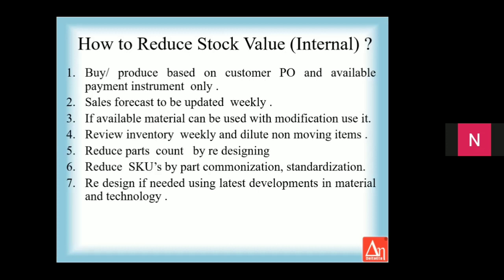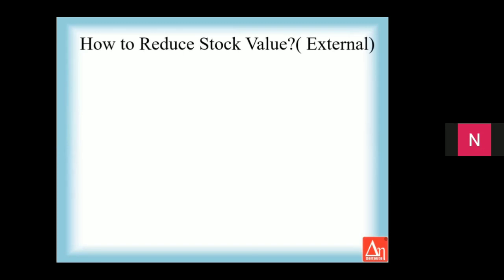Redesign, go in line with the specification. If the customer had asked you for an aluminum with purity of 99, don't go for a 99.9% purity because there's a huge difference in price. So go with the 99, redesign and make the bill of material suitable for 99% purity. Dilute overproduced items and obsolete stocks. So we'll find that in this way, you can reduce the value of the stock material lying inside the organization.